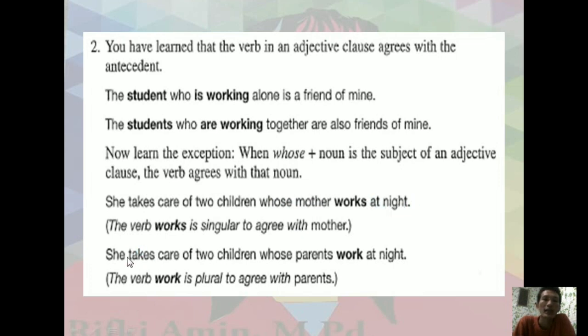And the second, she takes care of two children whose parents, or the girl's parents, belonging to mother and father, work at night. The verb work is plural, agreeing with parents.